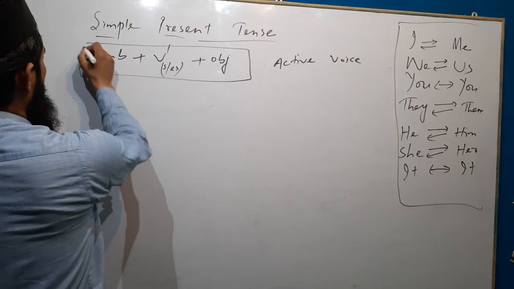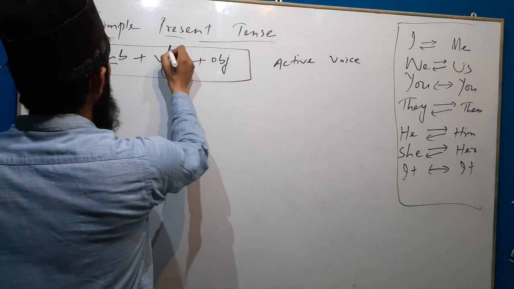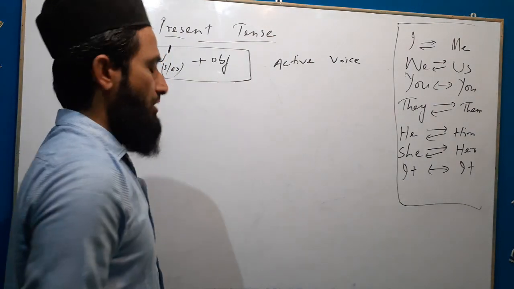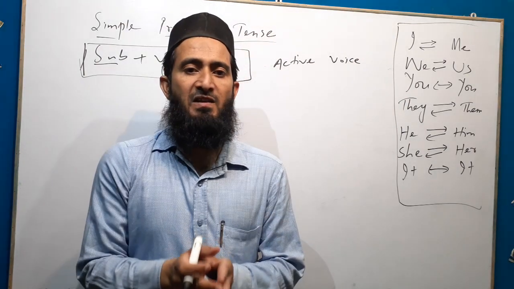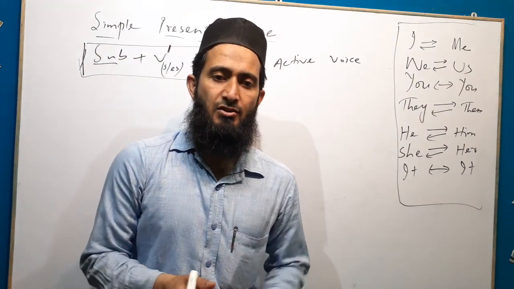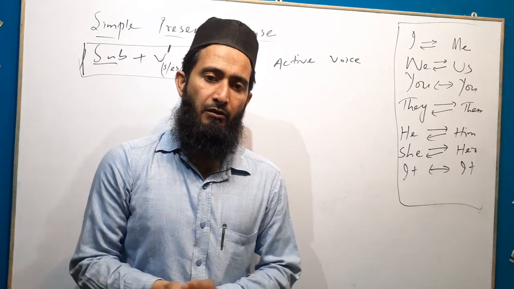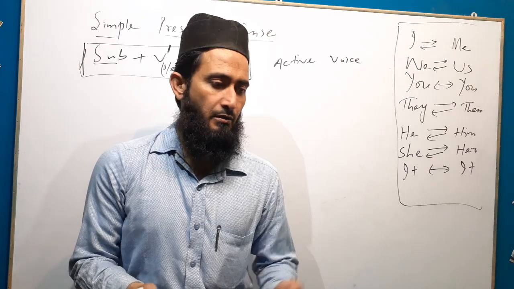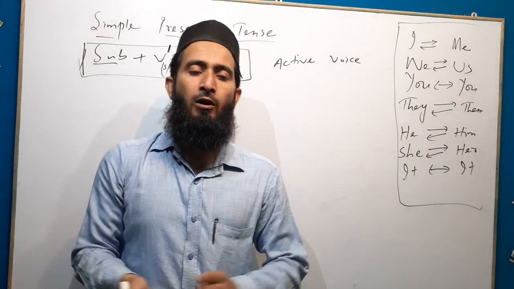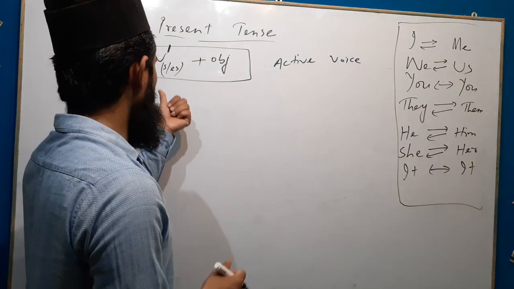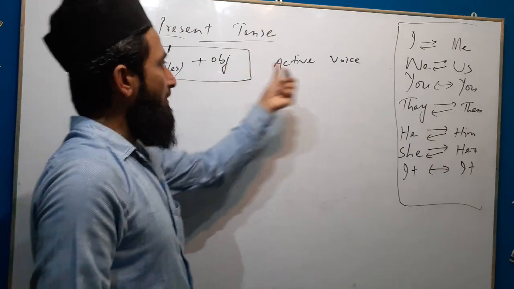The structure of simple present tense is subject plus first form of the verb or S/ES form plus object. If any sentence is based on this structure, suppose I teach English, they play cricket, you write a letter, she cooks food, all these sentences are on this pattern. That's why these sentences are said to be in simple present active voice.